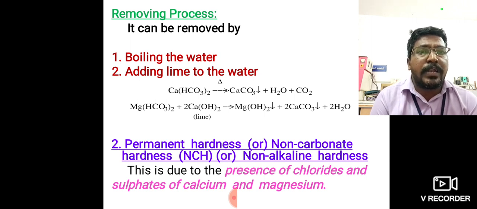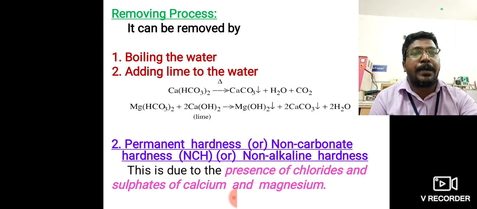So second one, adding lime. Lime means calcium hydroxide, Ca(OH)2. The hardness producing salt, magnesium bicarbonate, reacts with calcium hydroxide to form magnesium hydroxide precipitate. Calcium hydroxide is converted into calcium carbonate. So there are two removal processes for temporary hardness.